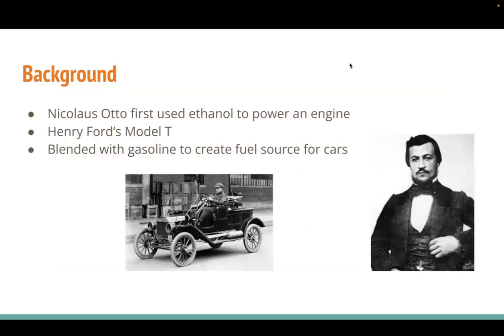Okay, a little bit about the background of ethanol. Nicholas Otto was the first person to use ethanol to power his engine. He was famously known for inventing the first practical alternative to the steam engine. It is also well known that Henry Ford used ethanol to fuel his Model T. Ethanol is commonly blended with gasoline to create a fuel source for cars.